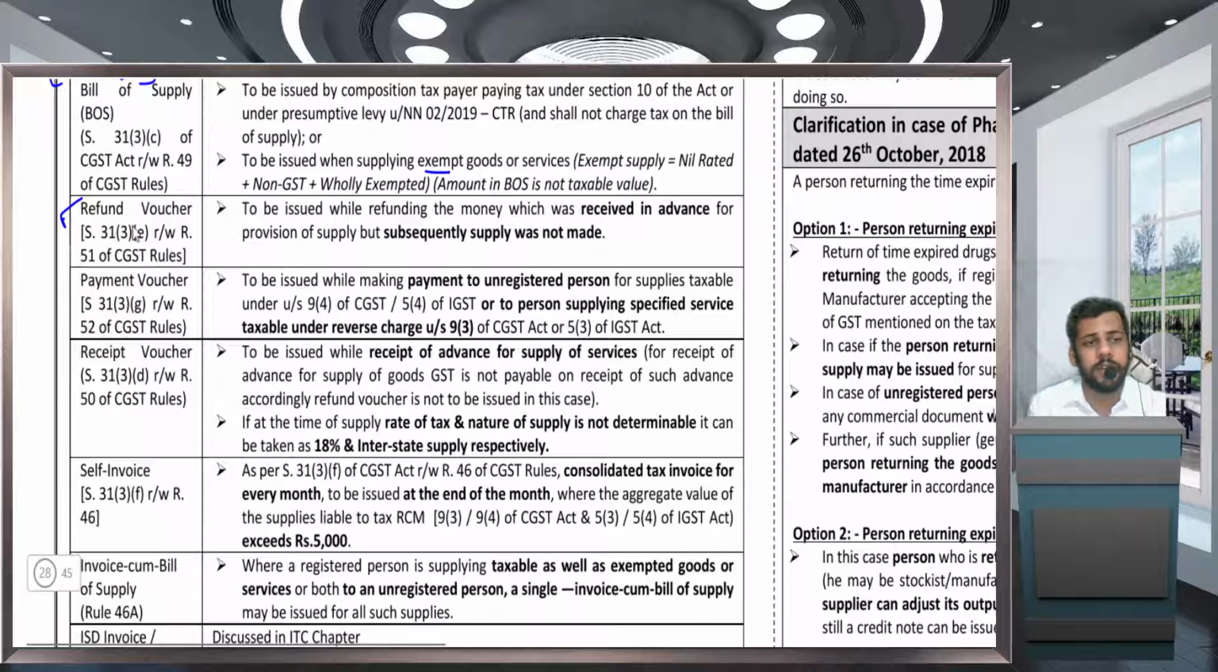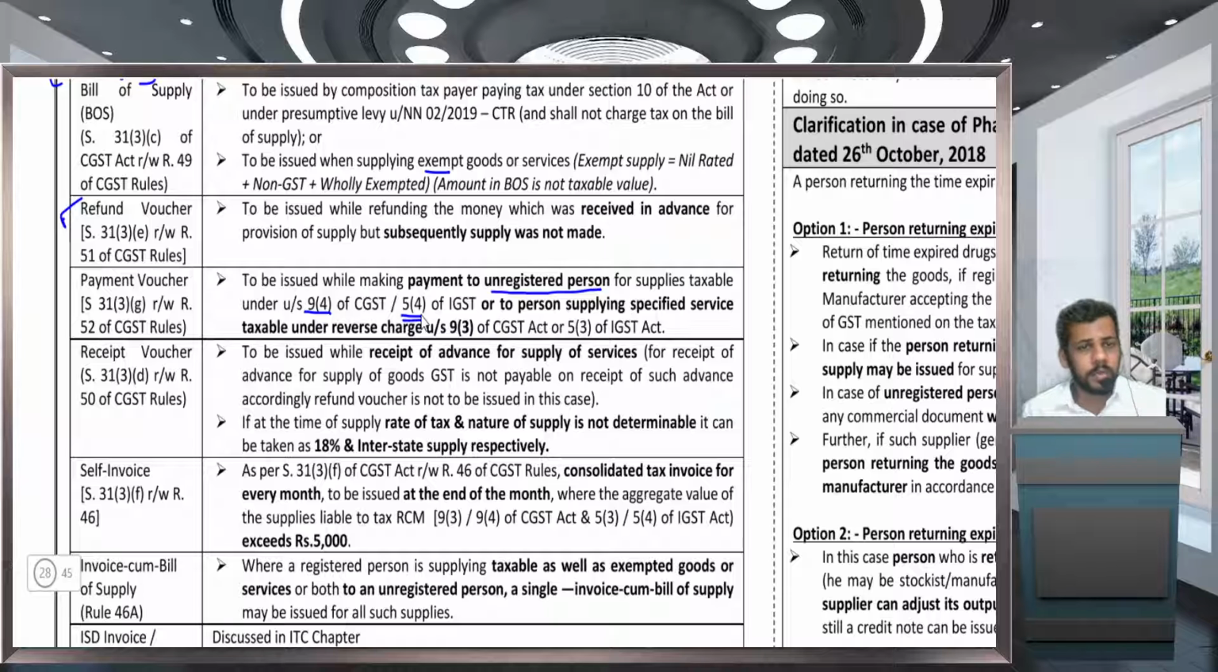Next is payment voucher. A payment voucher is to be issued in two cases. One, when your supplies are taxable under RCM and are purchased from an unregistered dealer. It is to be issued while making payment to an unregistered person, 9(4) or 5(4). In case of a promoter, if the promoter is purchasing cement from an unregistered dealer, he has to pay tax under RCM. So while making payment to that cement supplier, that is an unregistered person, he has to issue a payment voucher.